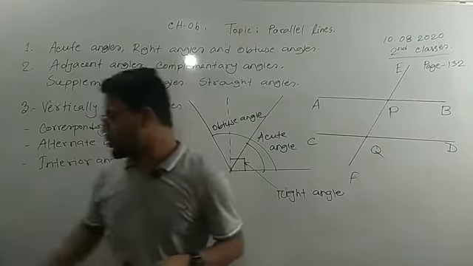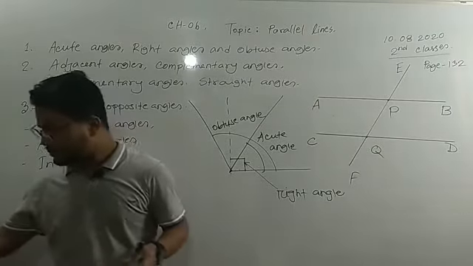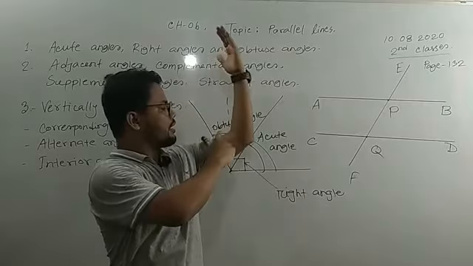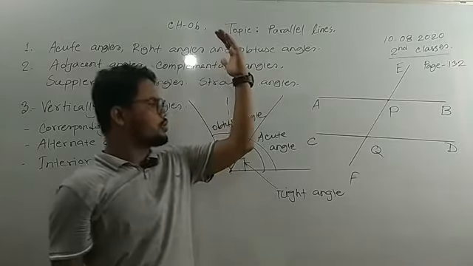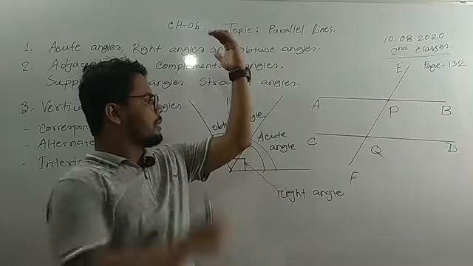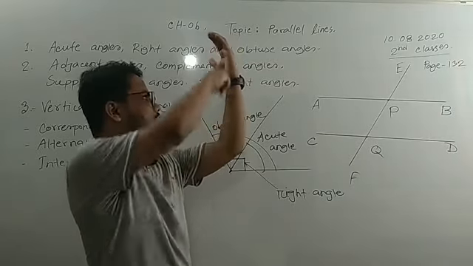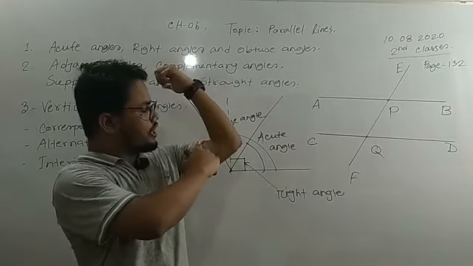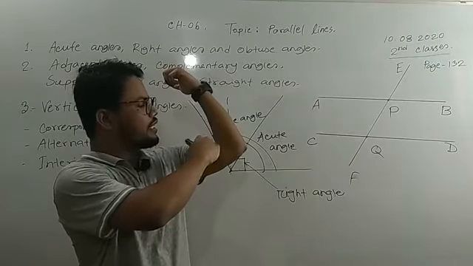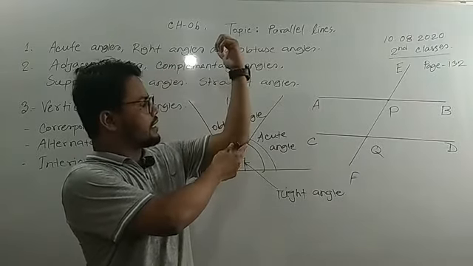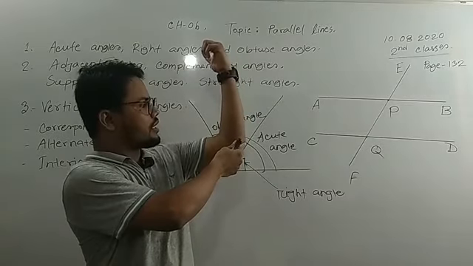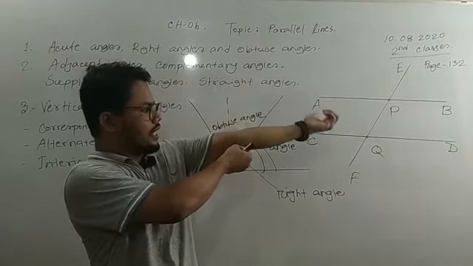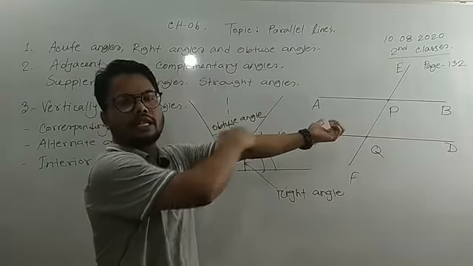So, acute angles, we can indicate this acute angle. This is the straight line here, and this is the vertical line, and this is the 90 degree angle. So we can mention this one as a right angle. But while this is the lower portion and this is the upper portion, when we reduce this angle, it is greater than 0 degree but smaller than 90 degree, so there will be an acute angle. But again, straight line, this is the 90 degree. Now just increase the angle, there will be an obtuse angle. While both are in a straight line, this one will be a straight angle, which is 180 degree.